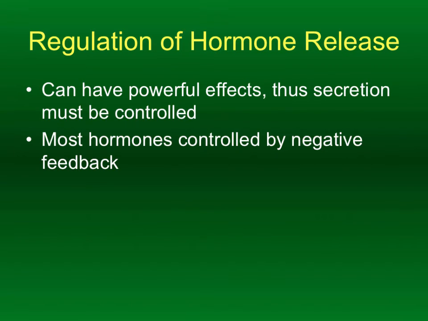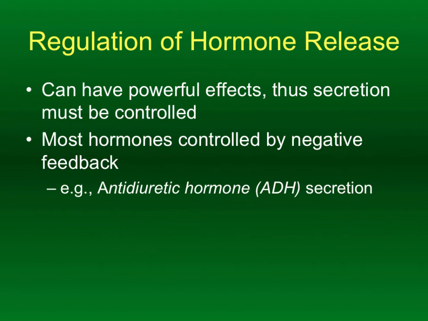There's also an aspect of negative feedback here, which we remember back from our chapter on overall animal organization and organ systems and those sorts of things. Negative feedback is a stabilizing process where if one hormone is released, we're going to cause a decrease in that hormone once enough effect has been achieved by the presence of that hormone. So for example, when we see antidiuretic hormone, or ADH, right? ADH is secreted by the posterior pituitary in response to a person becoming dehydrated.